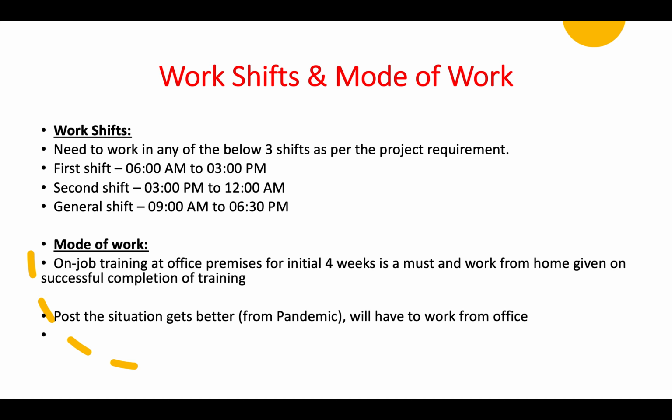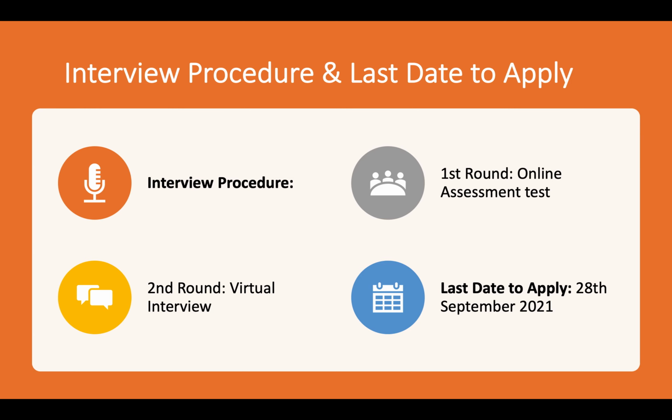Mode of work. On-job training at office premises for the initial 4 weeks is a must, and work from home is given on successful completion of training. So that means for the first 4 weeks he will be trained on the office premises only. After completion of 4 weeks he can work from home, but once the situation gets better, after the COVID pandemic, he has to work from the office. Only during the pandemic can the candidate work from home on the given project.